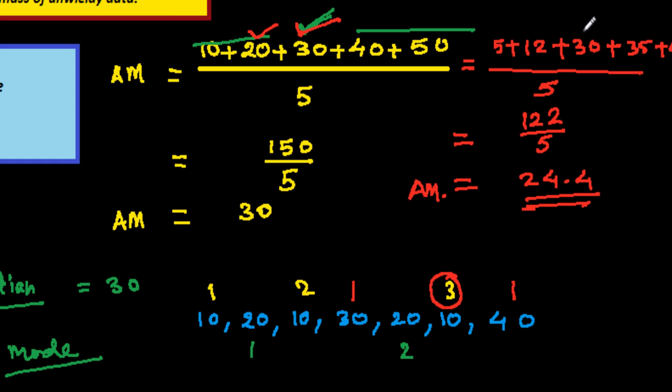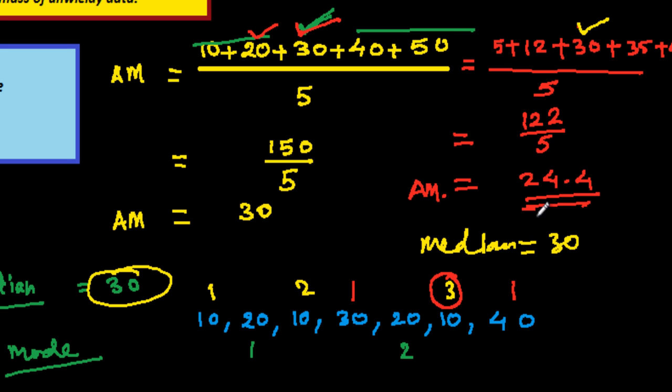But the median would be the same because the middle term is 30 here. The arithmetic mean will change if we change the value of any term of the data, but the median will not be affected. So this is a way to find the mean, median and mode. It is just an introduction to the measures of central tendency.